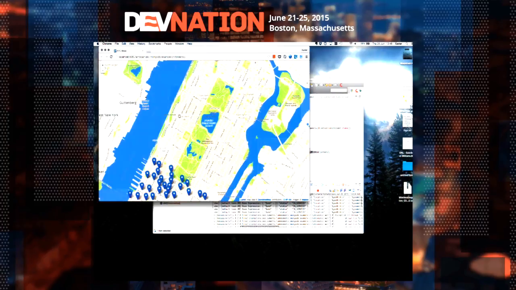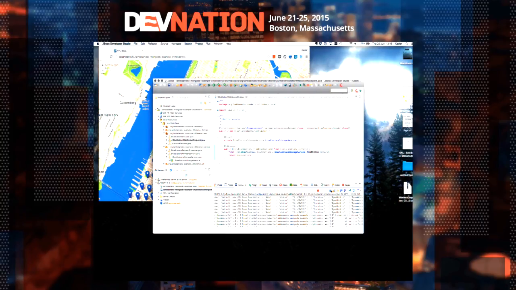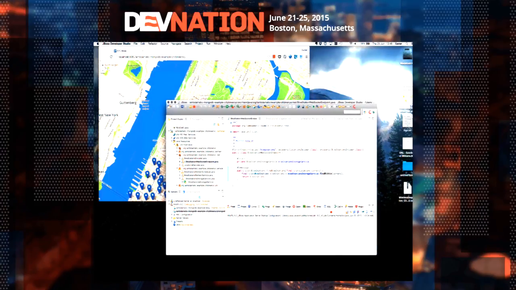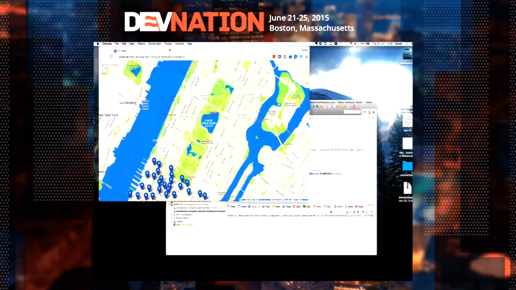Okay, here we have this example. We are at Manhattan, we have Central Park here, and as you can see, all the blue dots here are bike stations. I'm going to clear the console here, so you can see what's going to happen. We have this application running here, and I have a WebSocket connection with my server, which is running WildFly.